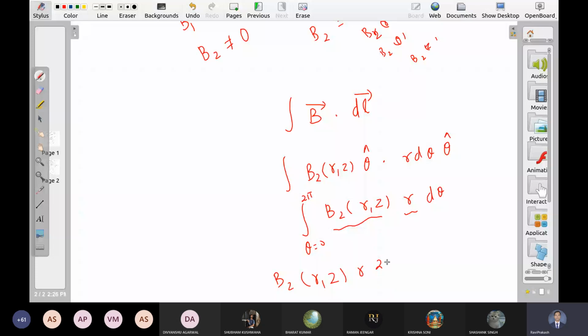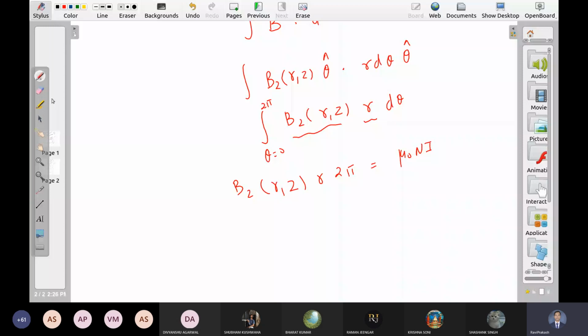So why do you take B2 out? What was the logic for taking B2 out? It does not depend on theta. At distance R, B is constant. Right. So you are able to take B2 out all because it does not depend on theta. If it depends on theta, you cannot take it out. You cannot do this integral.